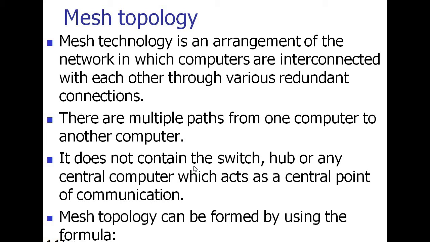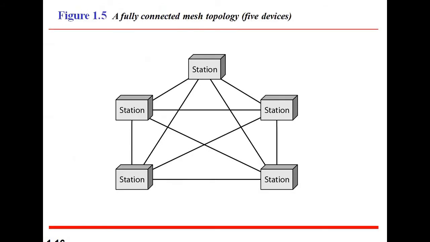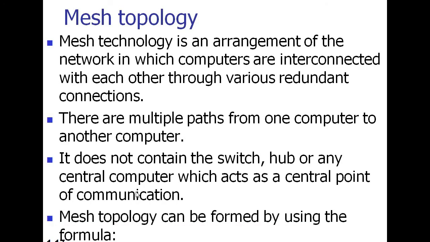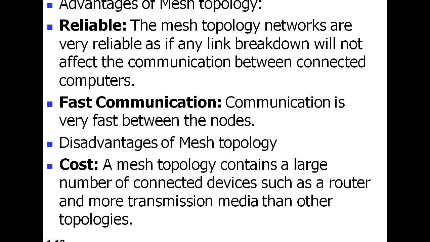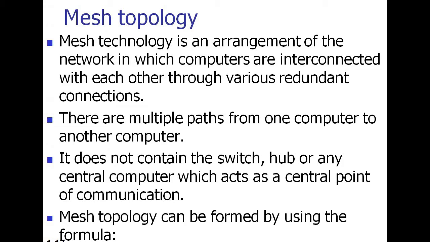It does not contain the switch, hub, or any central computer which acts as a central point of communication. That means the mesh topology does not include any type of hub. That's why all systems have their own priority to transmit or exchange the information. So here no one is client and no one is server. Next, mesh topology can be formed by using the formula, as I have told, n into n minus 1 divided by 2.